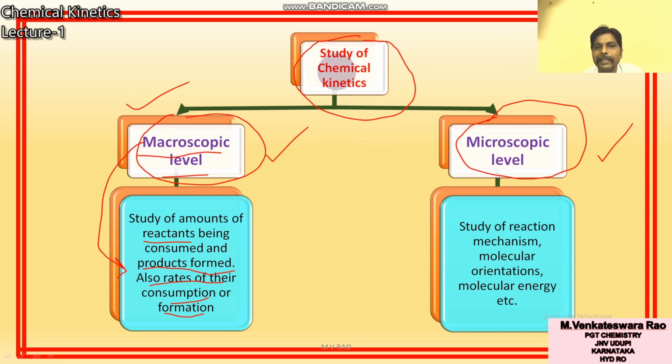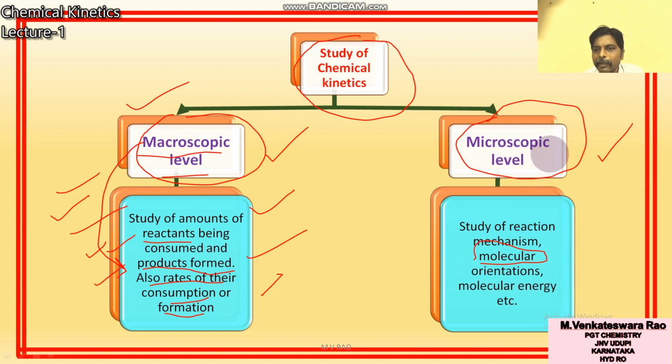Macroscopic means how much amount is formed, how much amount is consumed. For example, 10 grams formed, 15 grams formed, 2 moles formed, 100 grams reacted, 250 grams disappeared; here it is amount.